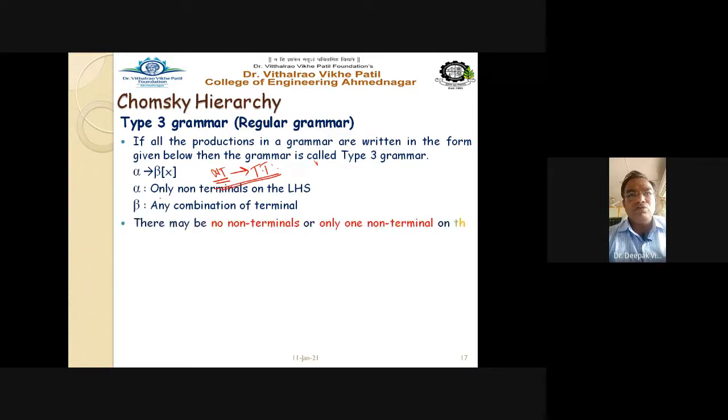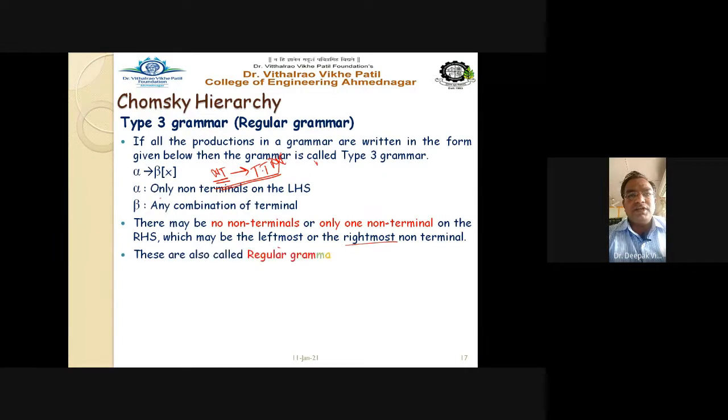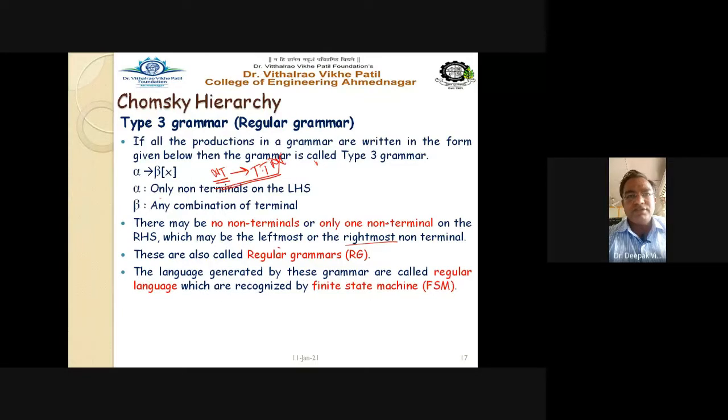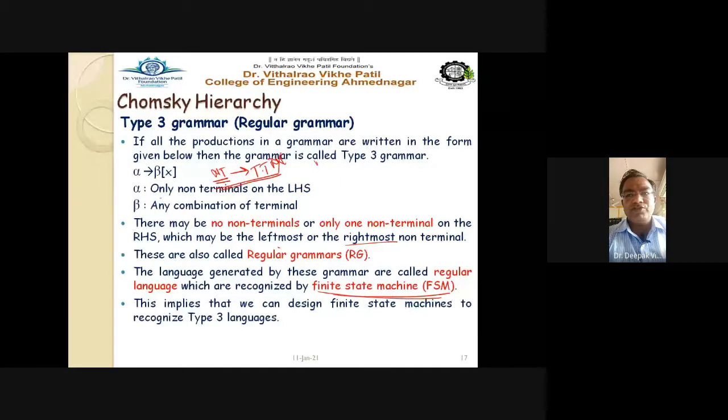So there may be no non-terminal or only one non-terminal on the RHS, which may be the leftmost or the rightmost non-terminal, right? These are also called the regular grammar. The language generated by this grammar is called regular language, which is recognized by your finite state machine, that is nothing but your NFA, non-deterministic finite automata, or DFA, that is deterministic finite automata. This implies that we can design a finite state machine to recognize type 3 languages.